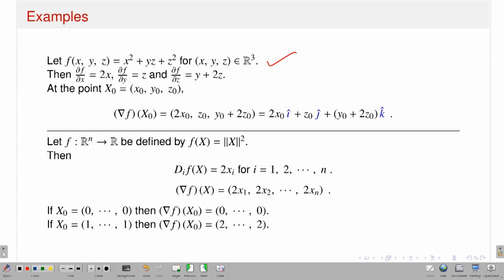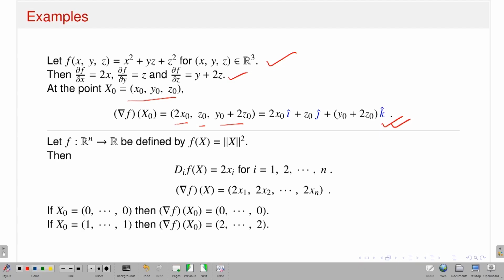With respect to the x variable, that means keeping y, z as fixed constants, just take the derivative with respect to x, and similarly you do the same for del f del y and del f del z. So, once I have the partial derivatives del f del x, del f del y, del f del z at the point x, y, z, and if I want the gradient of that function at the point x naught, y naught, z naught, you just evaluate the partial derivatives at the point x naught, y naught, z naught. So, that means you will have 2 x naught, z naught, y naught. So, this is nothing but the gradient vector of f at the point x naught.